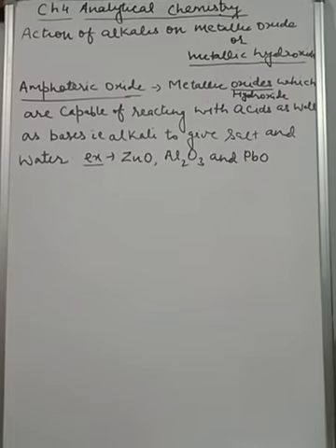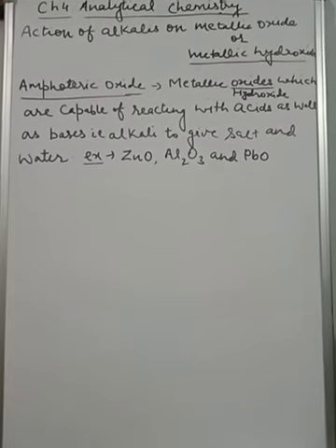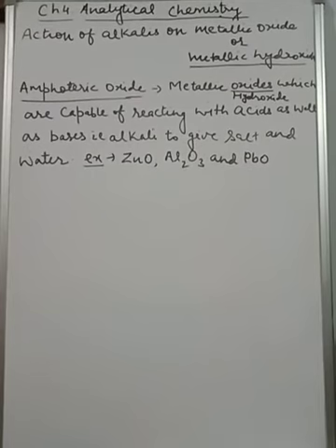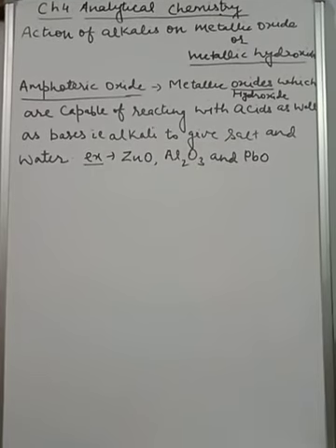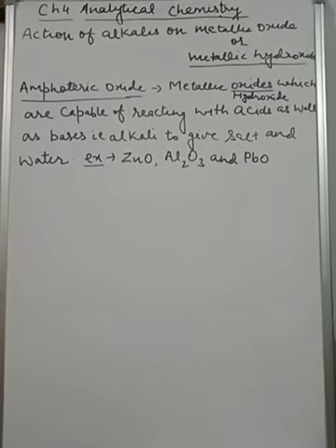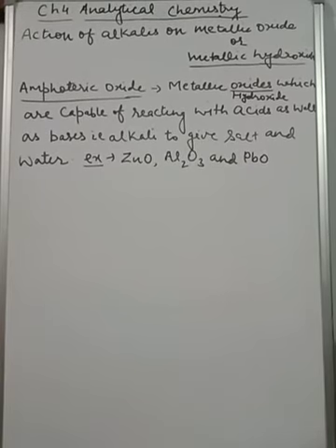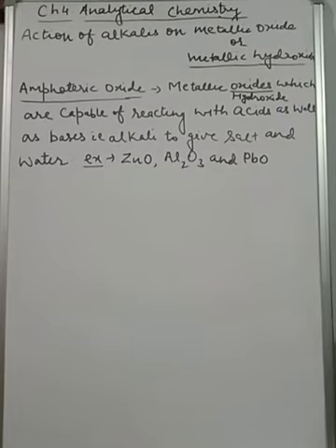Generally, metallic oxides and hydroxides react with acid but not with bases. But a few metallic oxides and hydroxides are capable of reacting with both acid as well as base, and that's why they show dual behavior and are named amphoteric in nature.